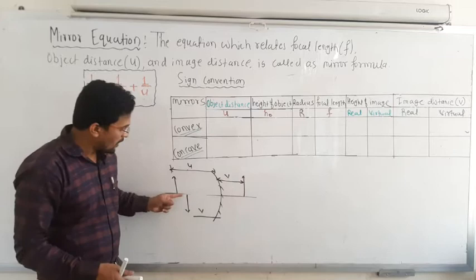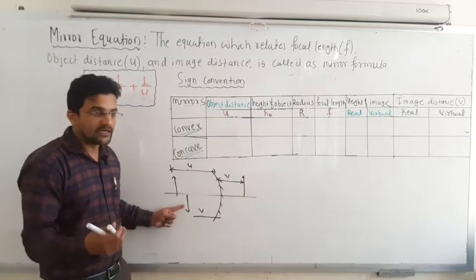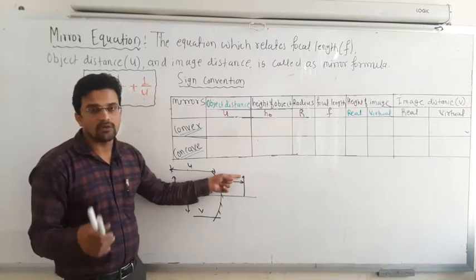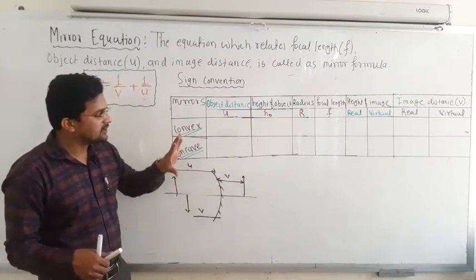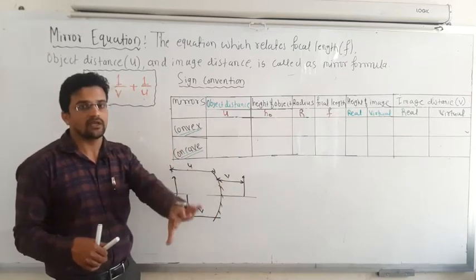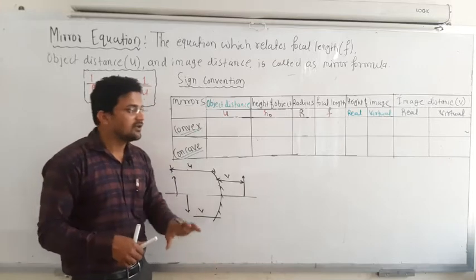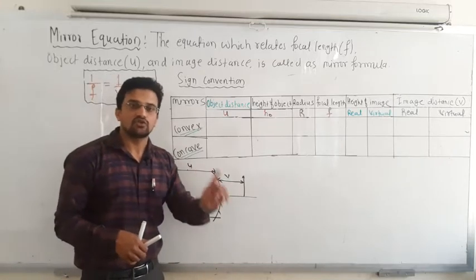Now, height of the image is also the same. If it is below the principal axis, you have to take the negative. If it is above the principal axis, you have to take the positive. Height of the object is the same. In case of the convex mirror, there is no change, because all the images have the same nature. In case of the convex mirror, no real image is formed, only a virtual image is formed.